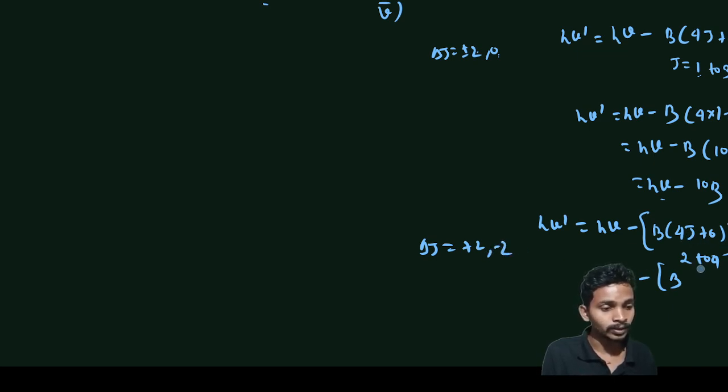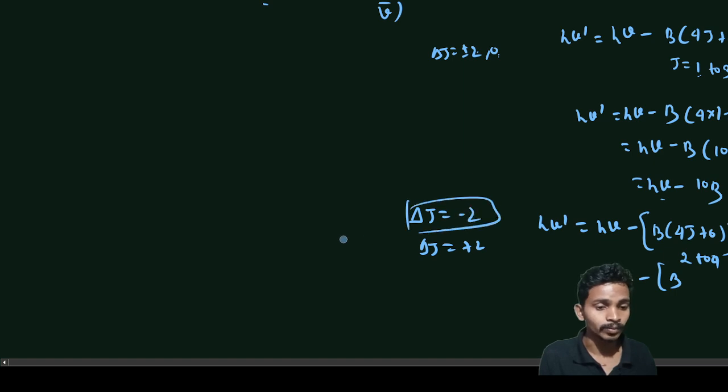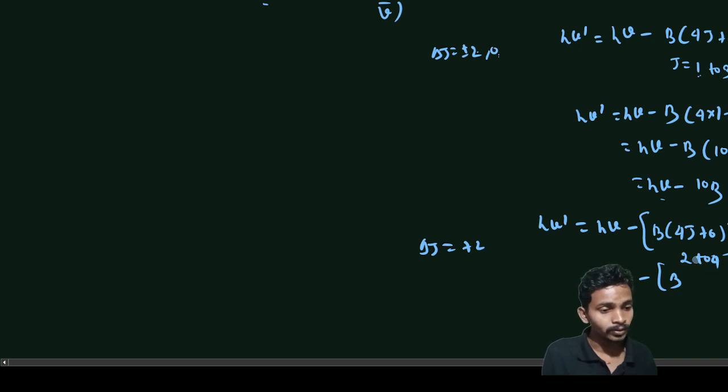So here that 2 to 4, whenever we are talking about Stokes, then for Stokes we will use plus 2, and whenever we are talking about anti-Stokes, then we will use the selection rule minus 2. Okay, so we are talking about the Stokes line, so this has to be plus 2. So here 2 to 4 means first is 0 to 2, then 1 to 3, then 2 to 4, then 3 to 5.